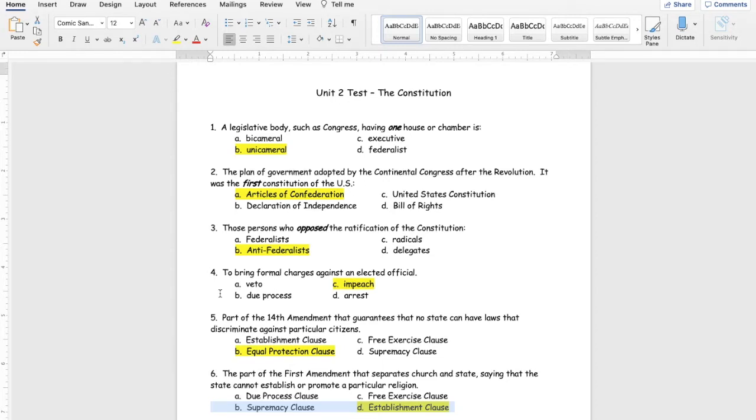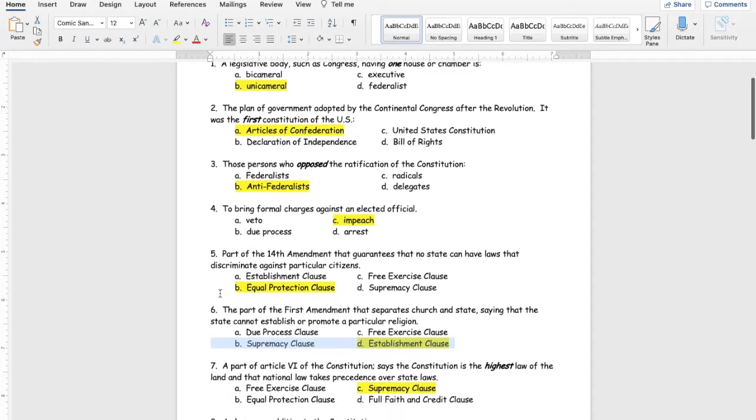Number 4, to bring formal charges against an elected official, just to charge them, that means to impeach. 5, part of the 14th Amendment that guarantees that no state can have laws that discriminate against particular citizens is the Equal Protection Clause.